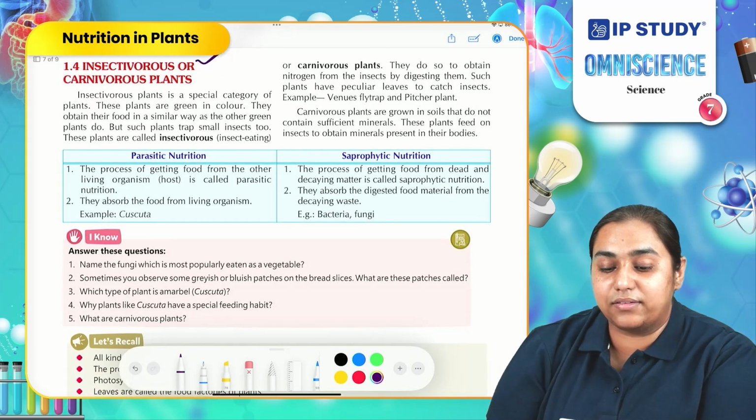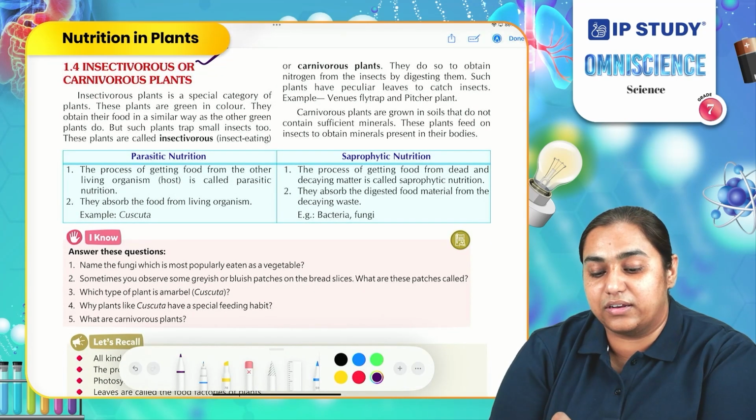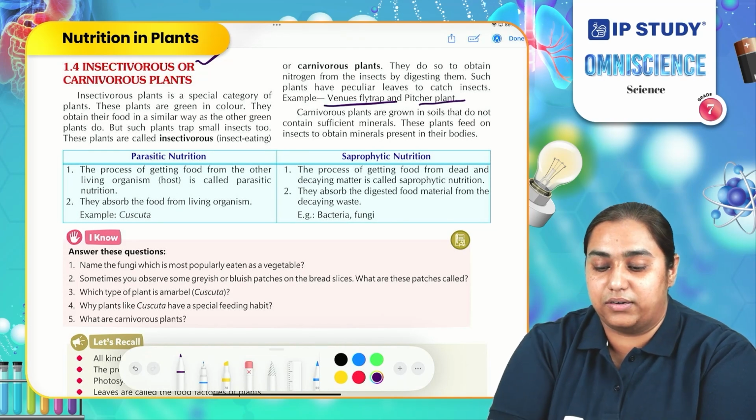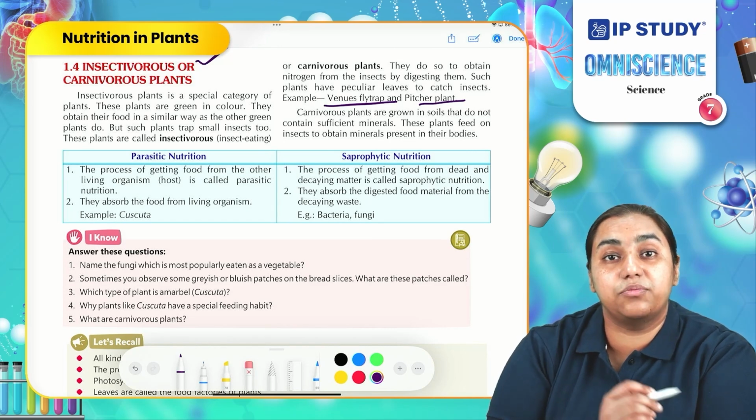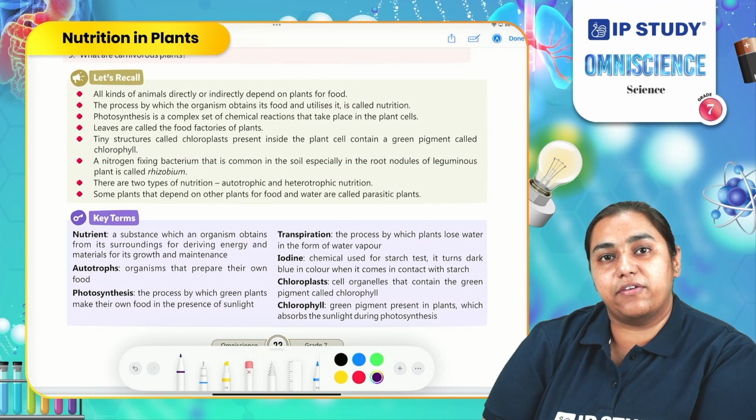Some of the common examples of insectivorous plants are Venus flytrap and pitcher plant. They grow on soil from where they do not extract required nutrients. They consume small insects such as flies directly from the air and then get the desired nutrient, which is mostly nitrogen.